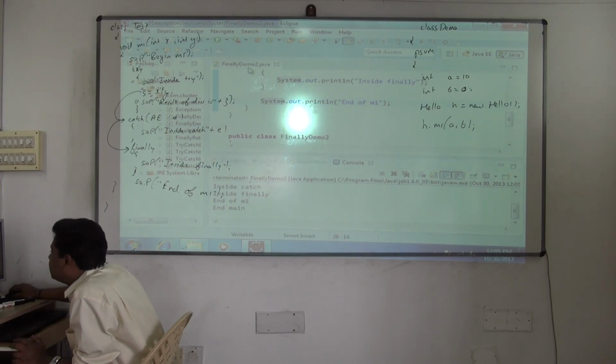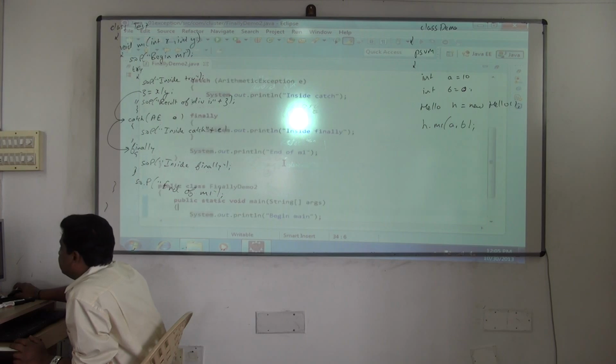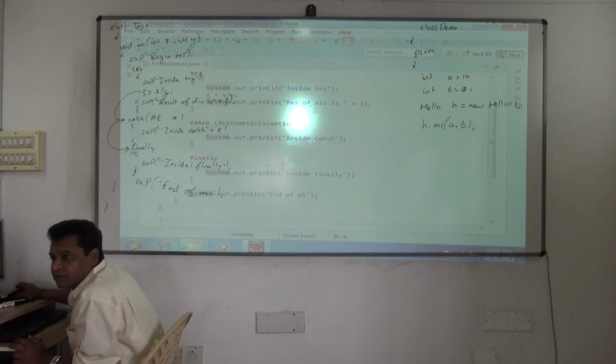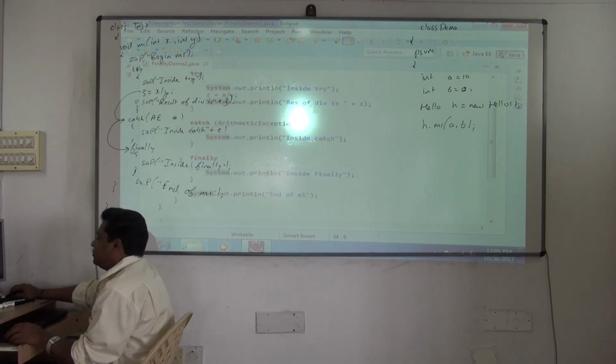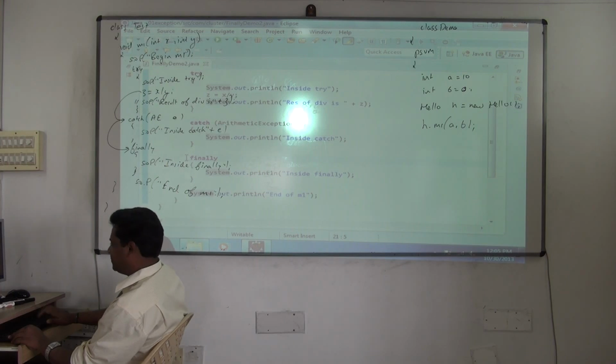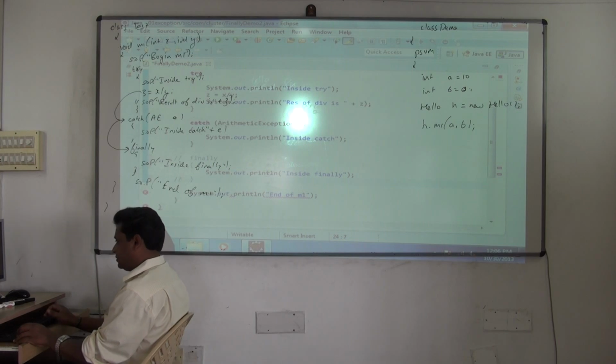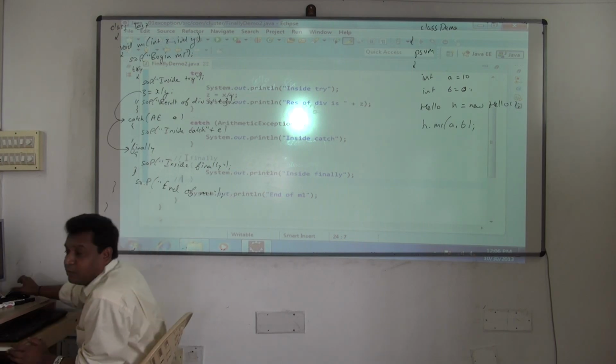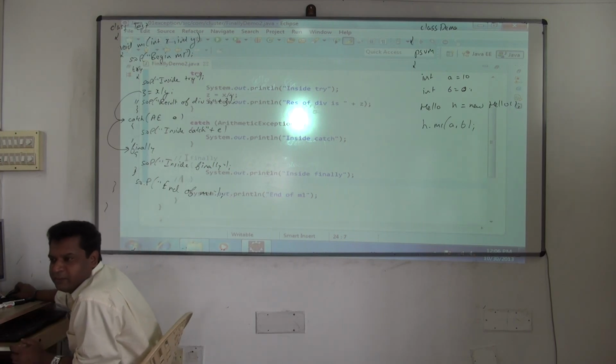So whether an exception occurs or not, finally is guaranteed to execute. Yes or no? Yes. Now see, I'll remove finally. We'll see the difference. I'm removing the finally block. Do you think there will be any difference?